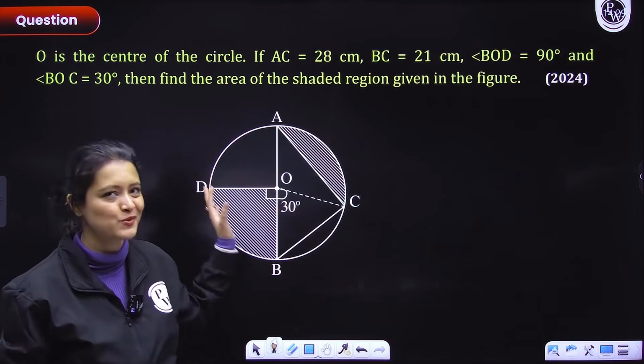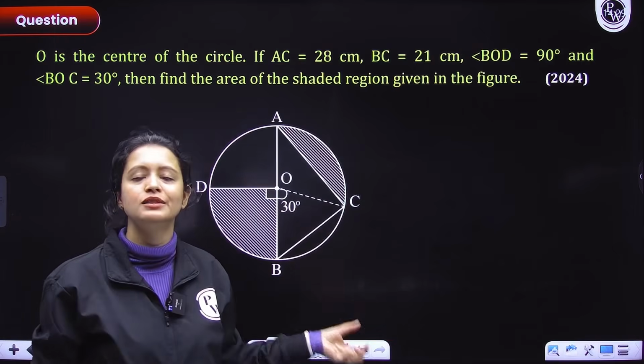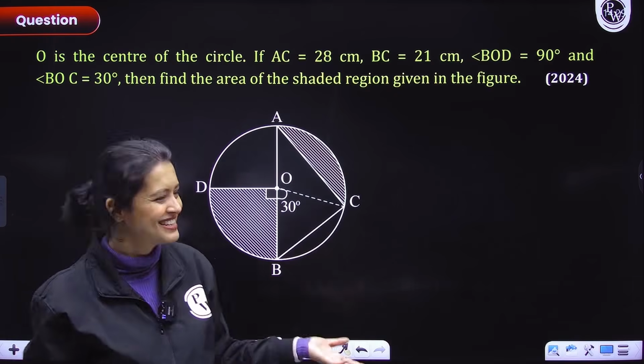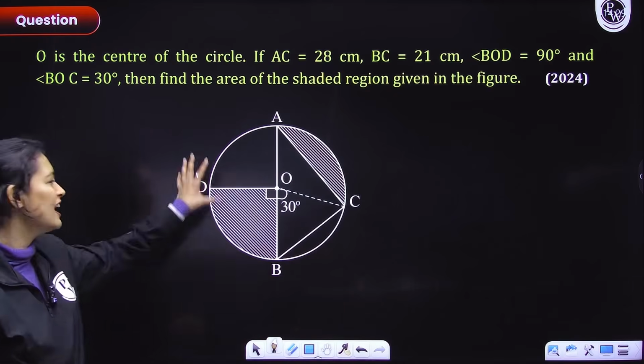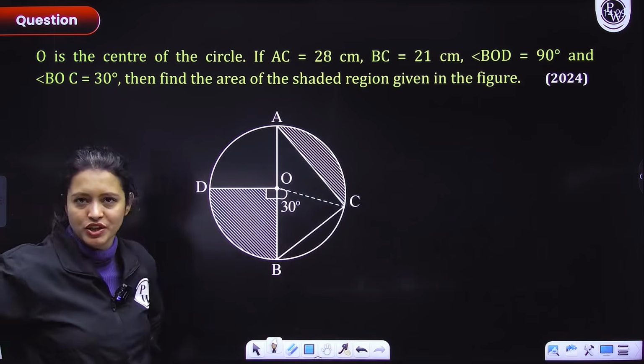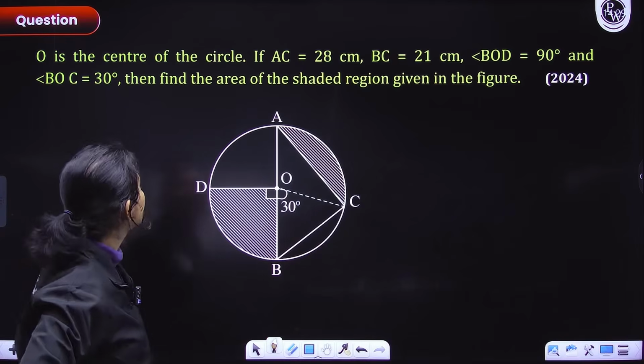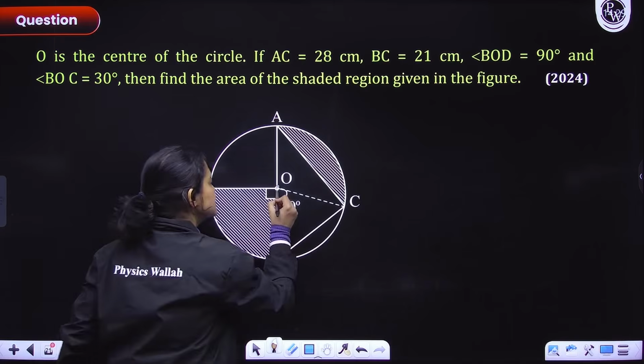This is a question from 2024. It looks hard, guys, but believe me, it's a very easy, small question with a lot of calculation. Basically, in this entire question, we have to find the area of the shaded region. What are we given? We are given that the center is O. So O is the center of the circle.